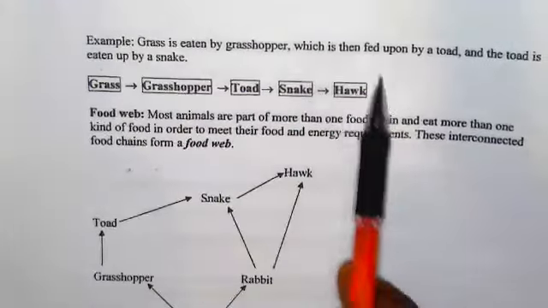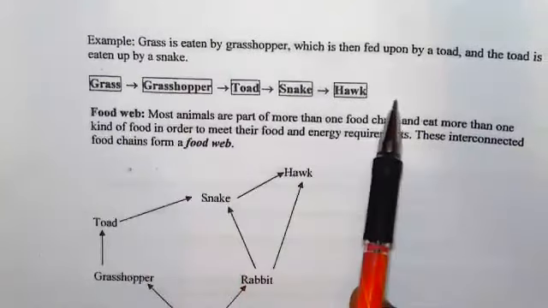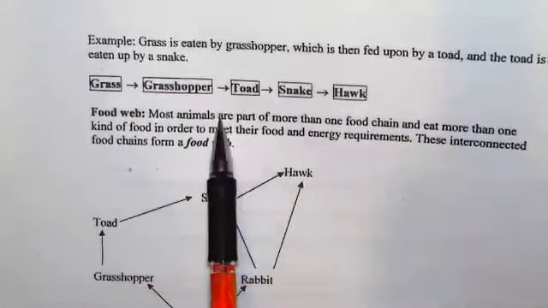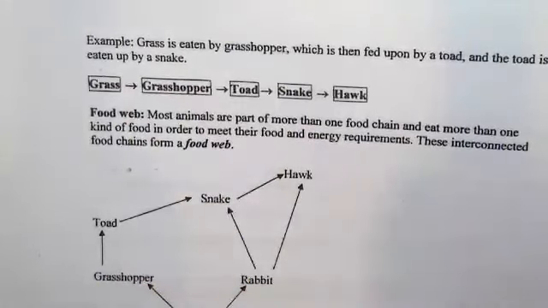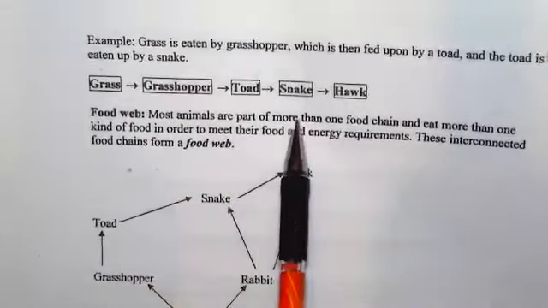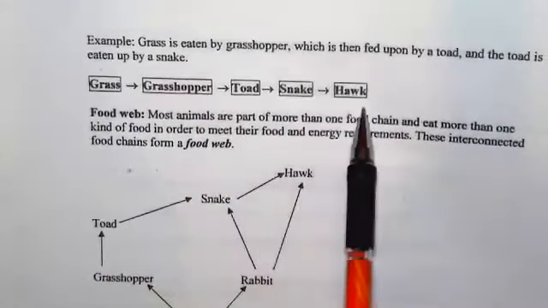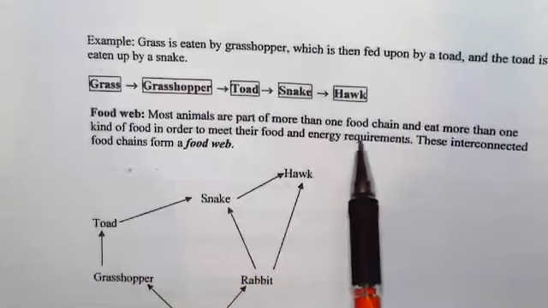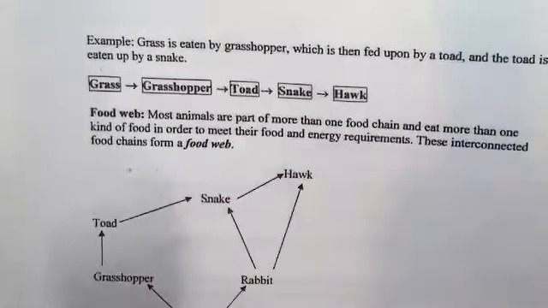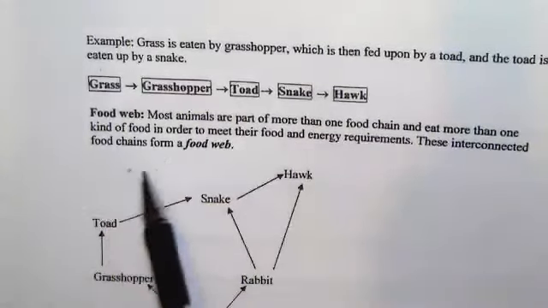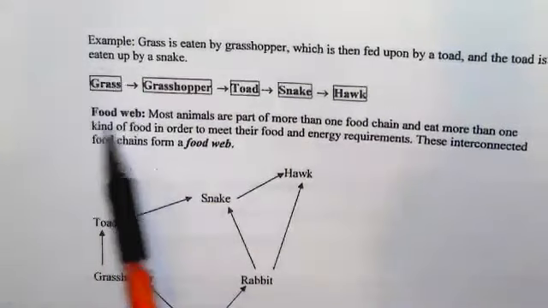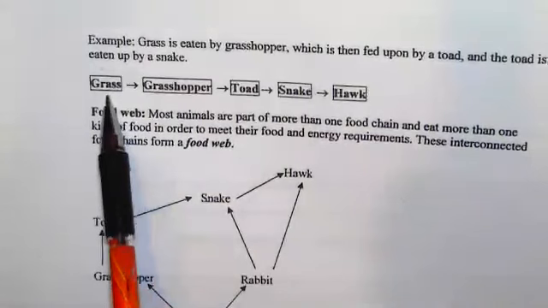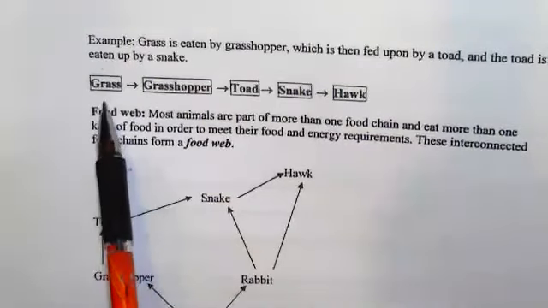And then, what's an important member of the ecosystem in this food chain that is not shown? A question like this, you have to think about decomposers. The decomposers are not shown on this diagram, even though they're important members of the food chain. So keep that in mind. Another question: what is the source of energy for the producer? You have to know the producer is grass, so the energy comes from sunlight.